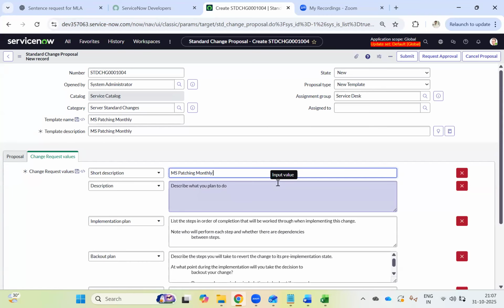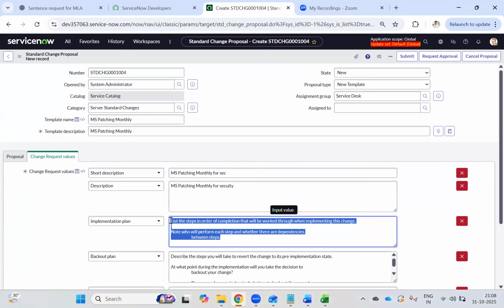Okay, monthly security. So here you can write MS patching security monthly. Okay, so now what is the implementation plan?